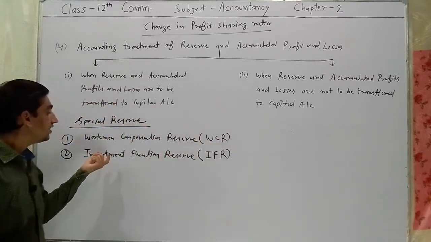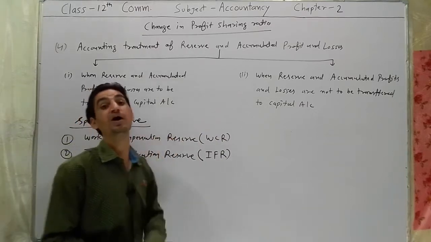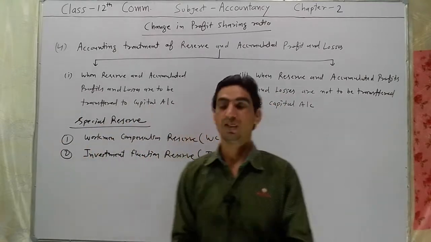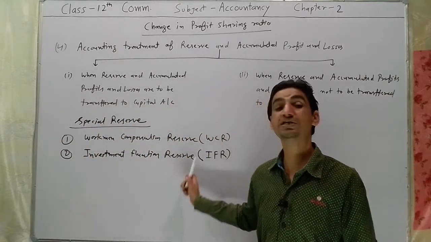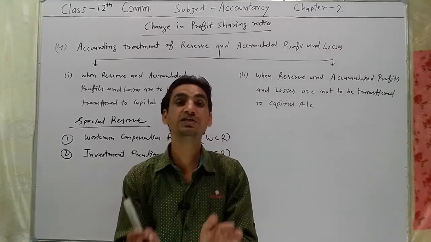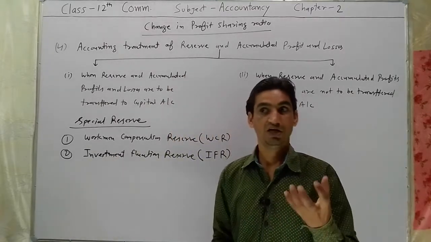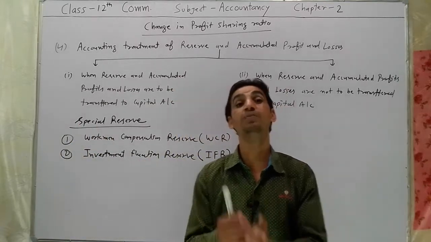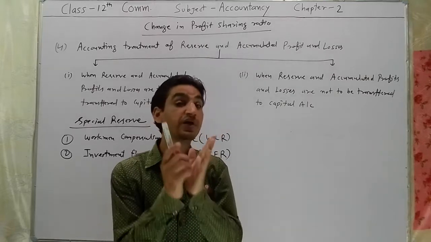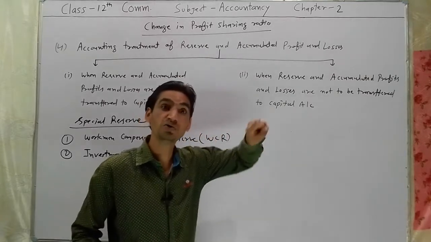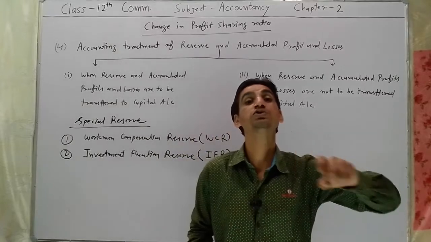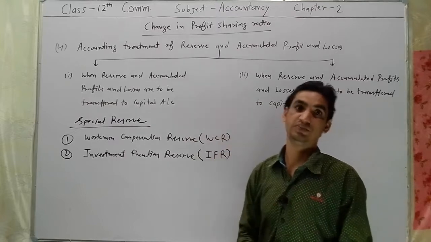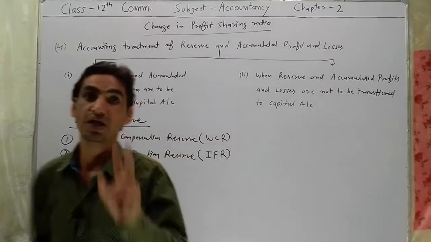And the second, investment fluctuation reserve is created to cover the risk on investment. If we are purchasing shares and debenture of a company, there may be a possibility to have a loss. If any kind of loss on account of investment, this loss will be covered by investment fluctuation reserve. These two are the special reserve.